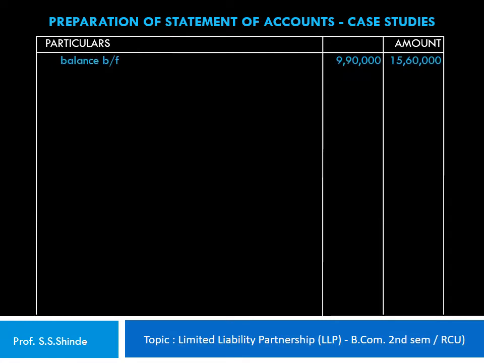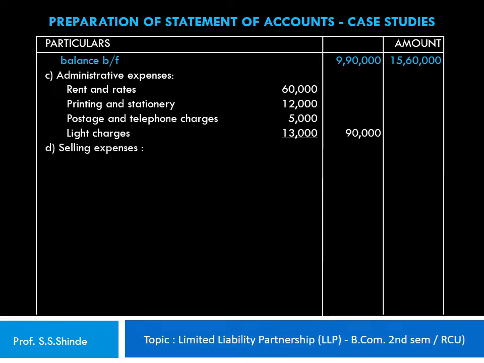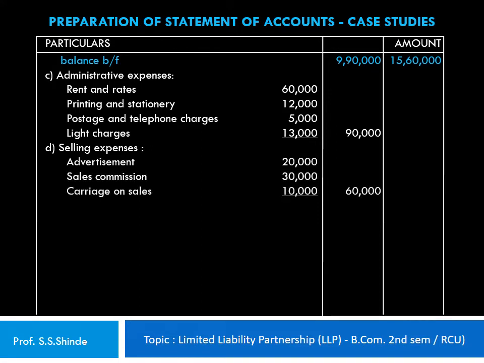We bring down the balance here, that is balance brought forward in the inner column 9,90,000 and the outer column 15,60,000. Now the next head of expenditure is administrative expenses, under which rent and rates 60,000, printing and stationery 12,000, postage and telephone charges 5,000, light charges 13,000 are shown, taking the total to 90,000 in the inner column. The fourth head of expenses is selling expenses, under which advertisement 20,000, sales commission 30,000, carriage on sales 10,000, taking a total to 60,000 shown in the inner column.